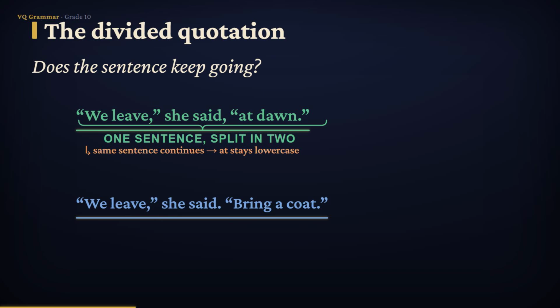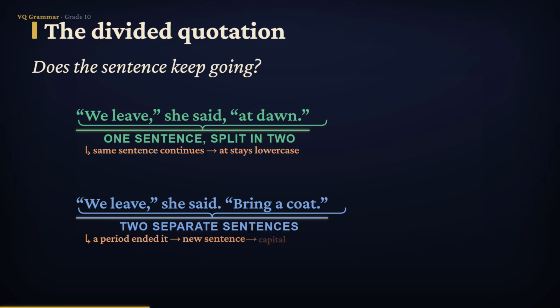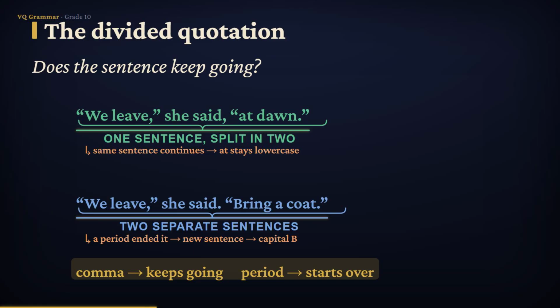Now, sentence 2. "We leave," she said. "Bring a coat." Look at the punctuation this time. There is a period after "said." That period closed the first sentence, so what follows is a brand new one, and "bring" takes a capital B. So the punctuation before the second half is your whole clue. A comma means the sentence keeps going, and a period means a new sentence starts over.